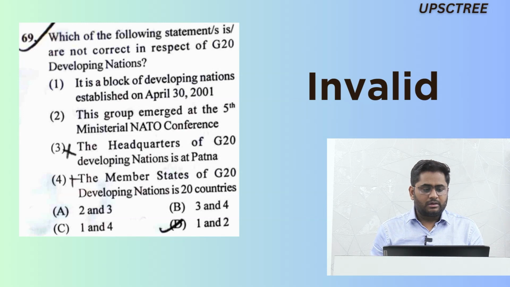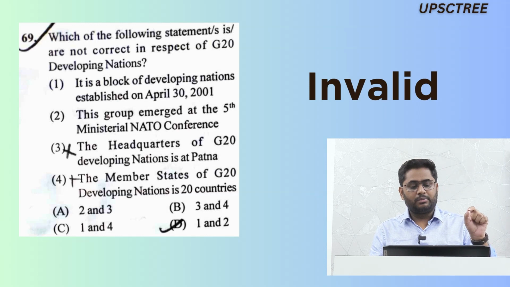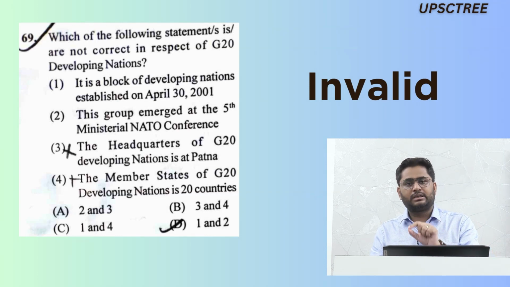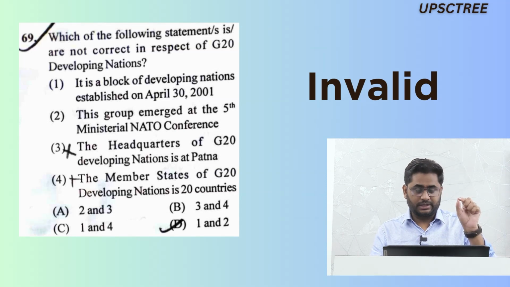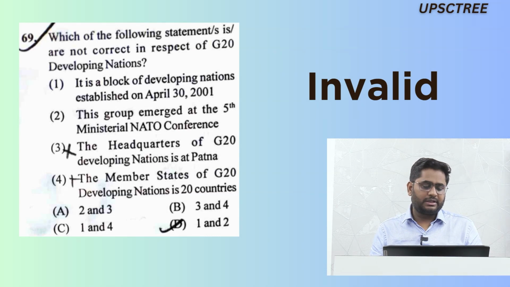Moving on, question number 69, about G20 developing nations. This is a separate block altogether. Statement 1 says that a block of developing nations was established in 2001. No, it was established in 2003. So statement 1 is wrong. This group emerged at the 5th Ministerial NATO Conference. Again, a wrong statement, so statement 2 is wrong. Headquarter is at Patna, that is the only correct statement.